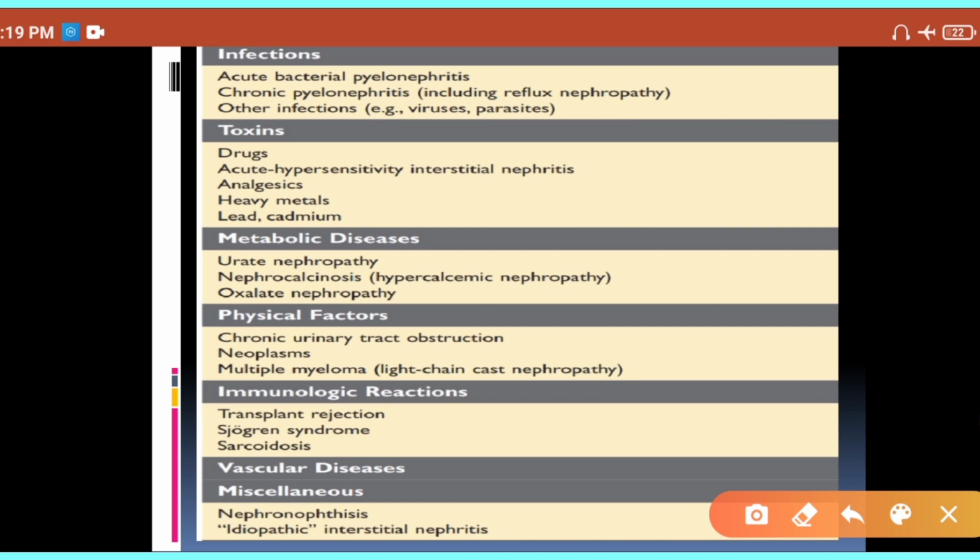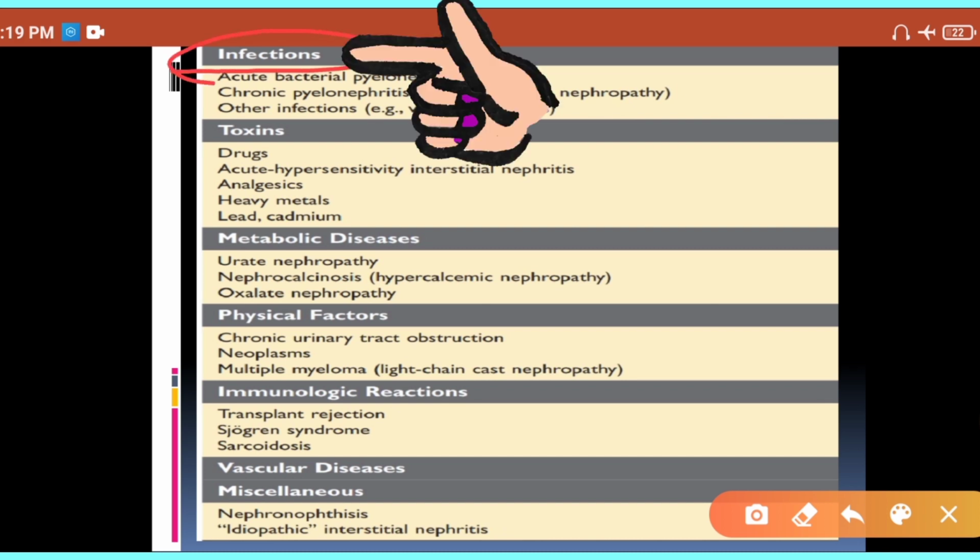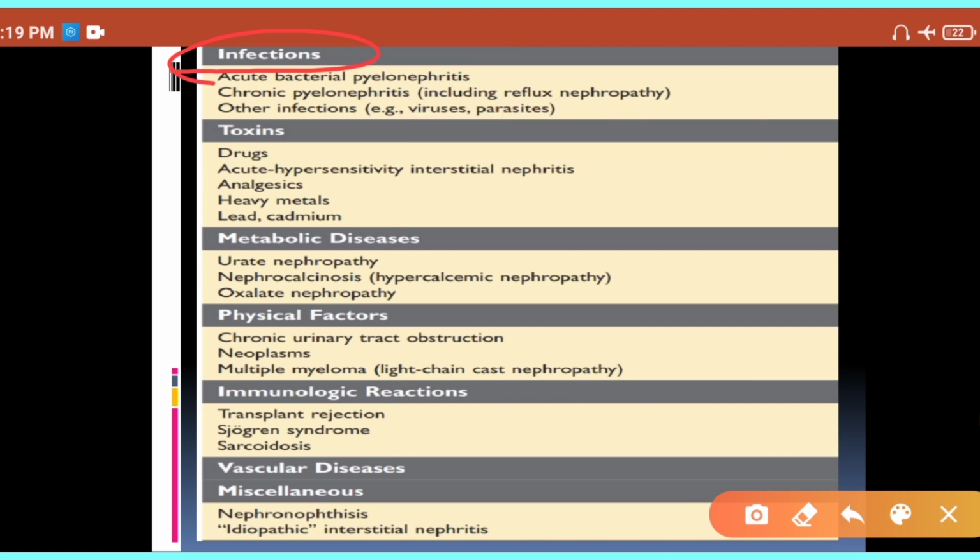So the first common cause of tubulointerstitial nephritis is obviously an infection, particularly bacterial infection. And the classical example of tubulointerstitial nephritis is pyelonephritis. So the most common cause of tubulointerstitial nephritis is pyelonephritis. It could be because of bacteria or it could be because of virus or parasites.